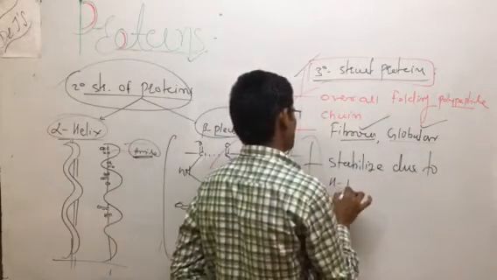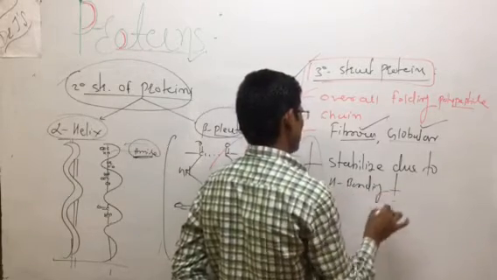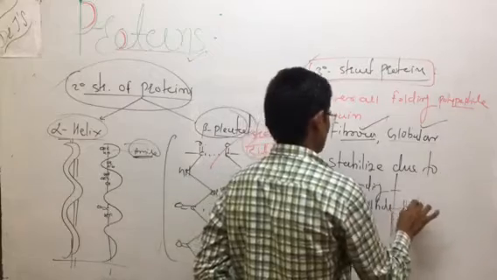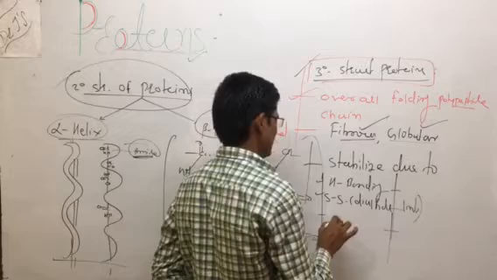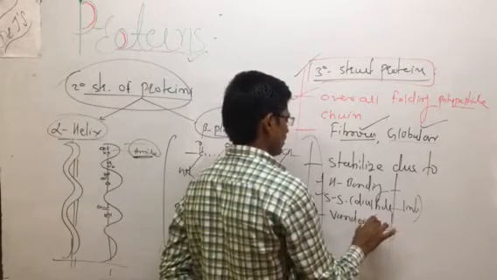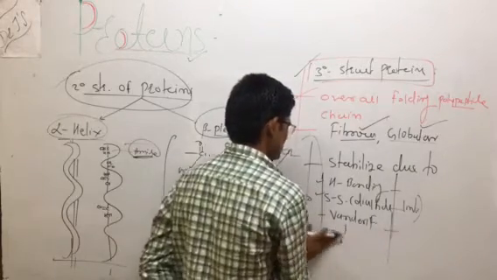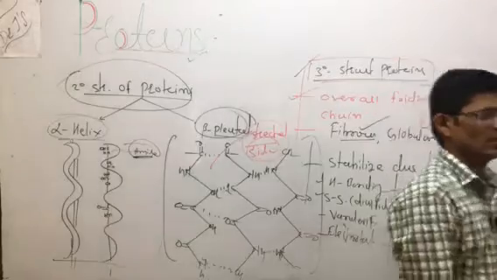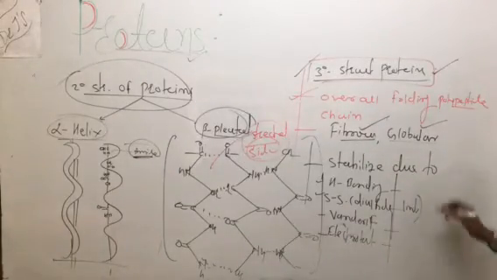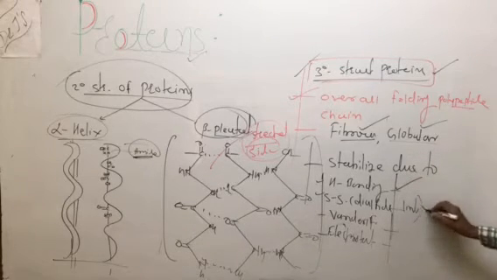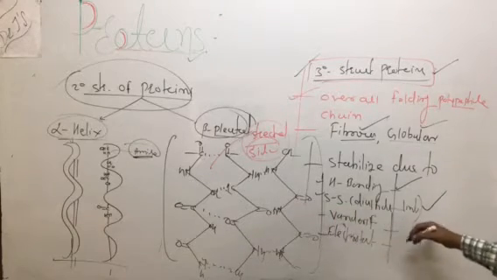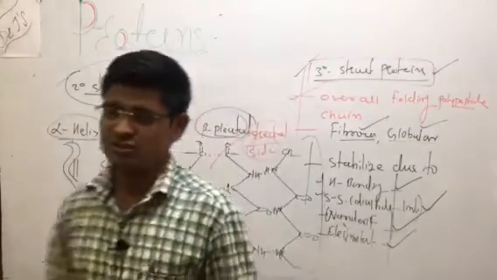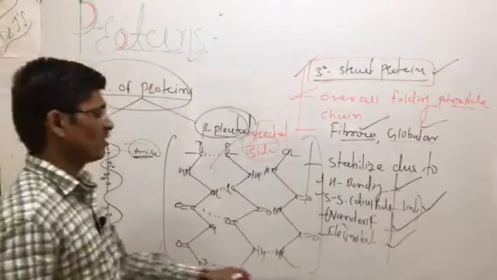It is stabilized due to hydrogen bonding, the SS linkage, which is the disulfide linkage, van der Waals forces, and electrostatic attraction. So the tertiary structure is stabilized by the presence of hydrogen bonding, disulfide linkage, van der Waals forces, and electrostatic forces.